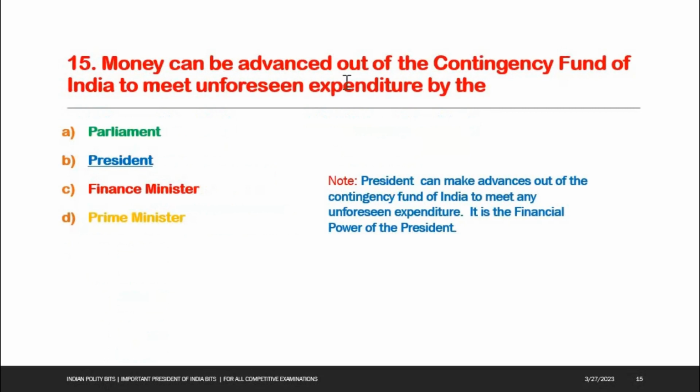Next one, money can be advanced out of the Contingency Fund of India to meet unforeseen expenditure by the options: A. Parliament, B. President, C. Finance Minister, D. Prime Minister. Option B is the right answer, President. See the note here. The President can make advances out of the Contingency Fund of India to meet any unforeseen expenditure. It is the financial power of the President.